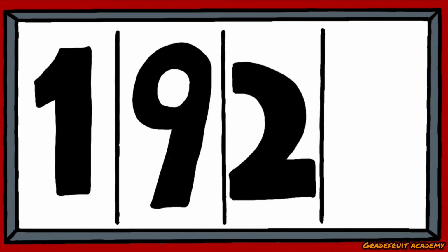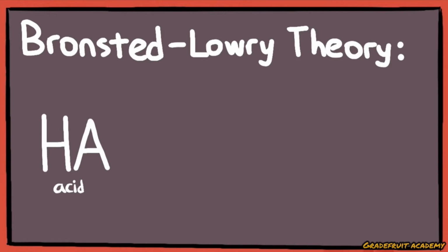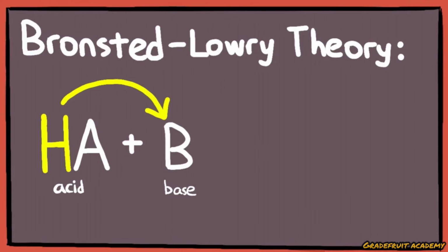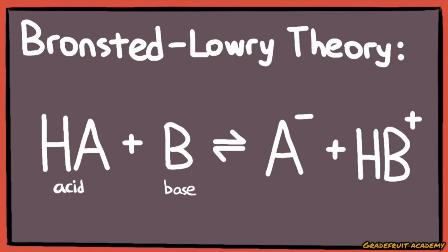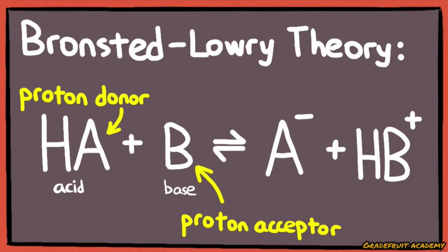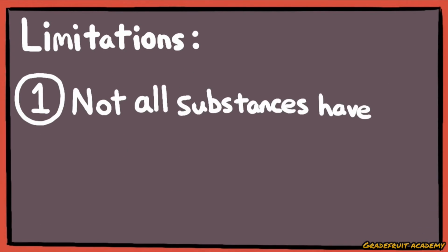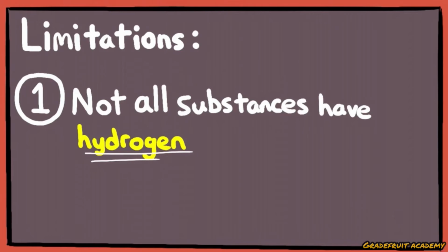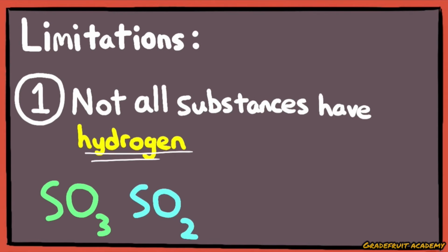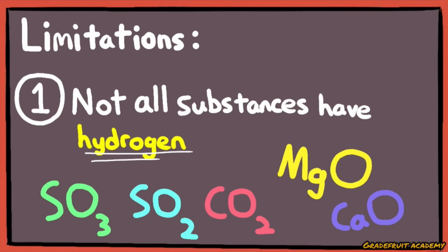If we were to travel further into the future, the Bronsted-Lowry definition states that an acid-base reaction involves the transfer of a proton from the acid to the base, making the acid a proton donor and the base a proton acceptor. However, there are still limitations to this definition as not all substances have hydrogen, so it cannot explain the acid-base reactions for substances that do not have hydrogen at all, such as acidic oxides like SO3, SO2, carbon dioxide, and basic oxides like magnesium oxide, calcium oxide, etc.